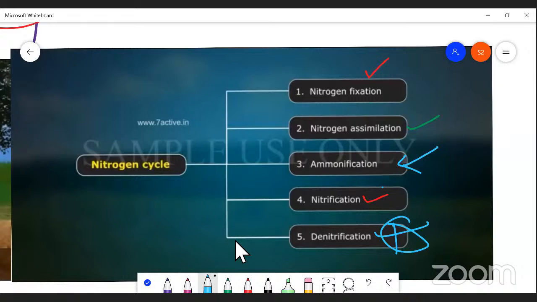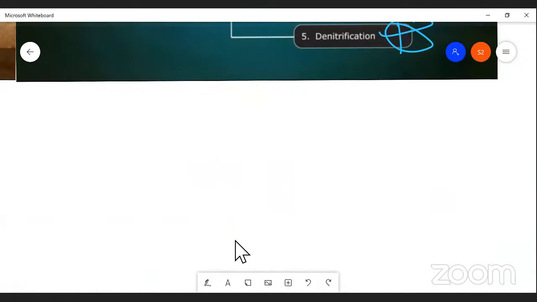I'd like to review once again. The nitrogen cycle consists of the following processes. One is nitrogen fixation, second is nitrogen assimilation, third is ammonification, fourth is nitrification, and fifth is denitrification. My dear students, it is very easy to understand. Please follow me. First of all, let me take nitrogen fixation.